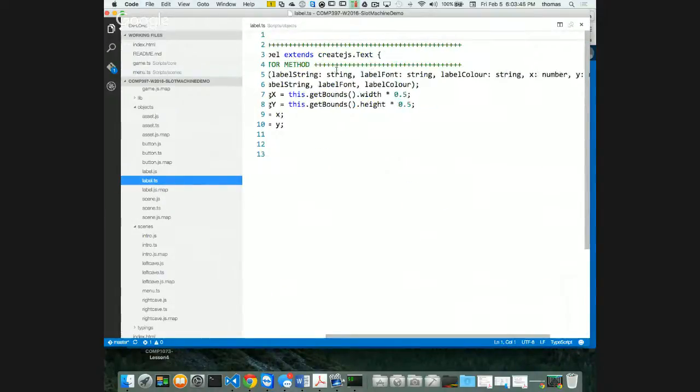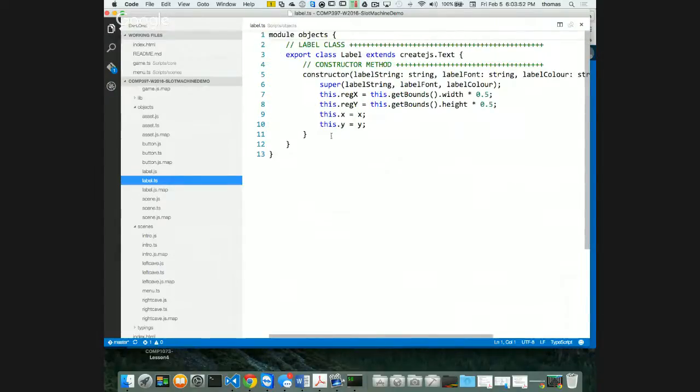It takes a string, my font, right? My color, and my X and Y coordinates. That's what it takes. And it does all this stuff here. So I don't have to do that myself. So I'm going to use this class. By the way, it's been built into your templates this whole time. I just haven't used it. Okay, cool. Let's check this out.